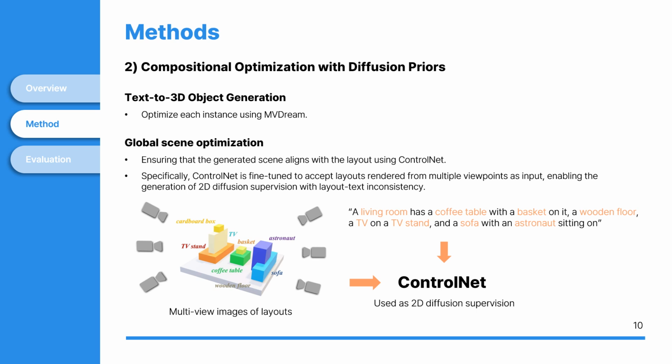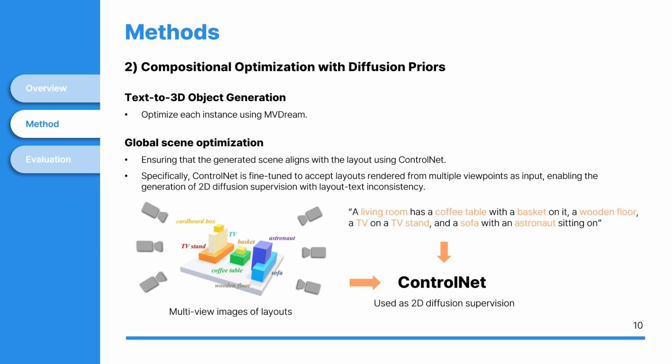The next step is global scene optimization, which ensures that individual objects blend seamlessly into a cohesive scene. Here, ControlNet is utilized to ensure that the objects are placed appropriately according to the layout.